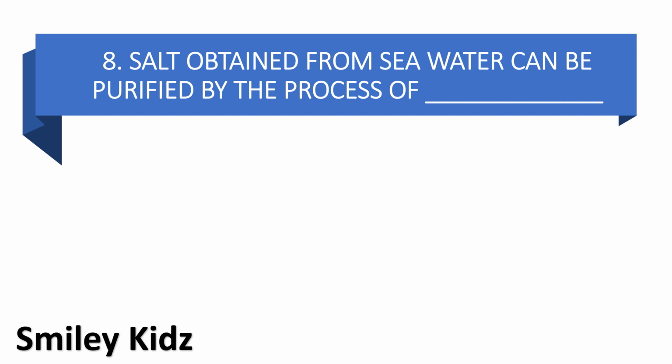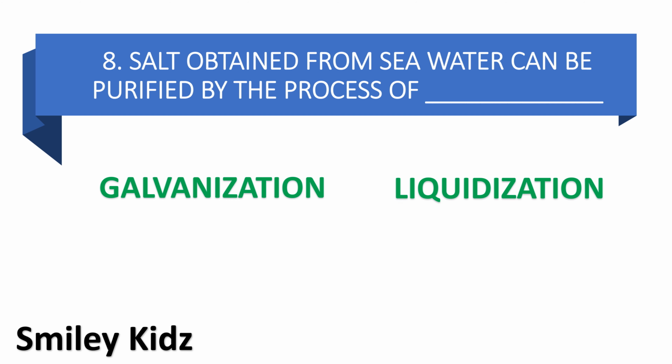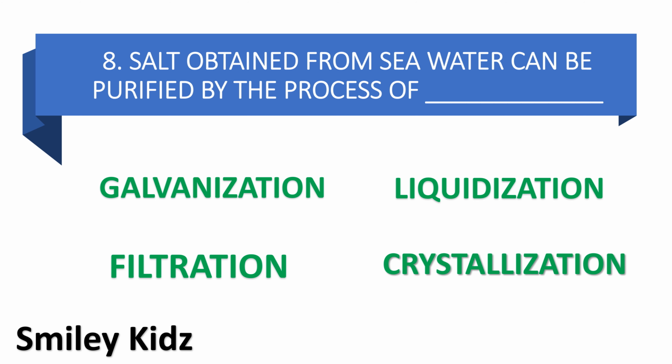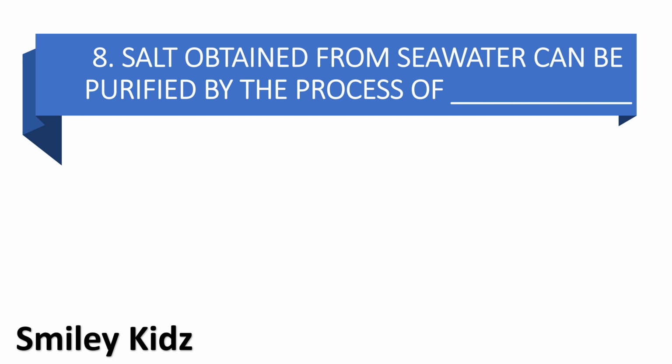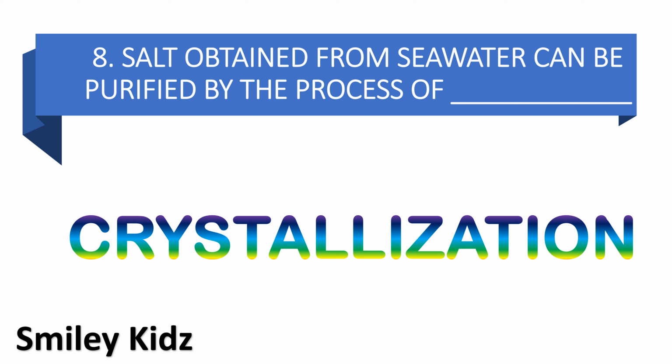Moving to question number 8. Salt obtained from seawater can be purified by the process of dash. Option A galvanization, option B liquidization, option C filtration, and option D crystallization. Your time starts now. Your time is up. And the right answer is crystallization. Salt obtained from seawater can be purified by the process of crystallization.